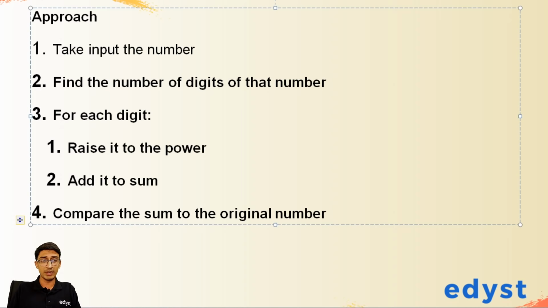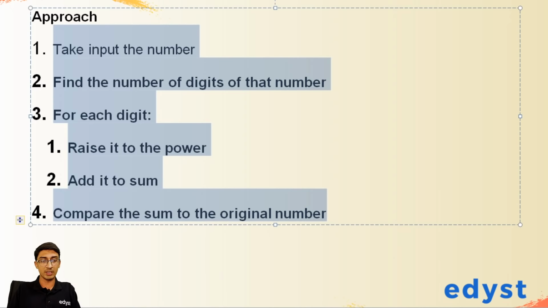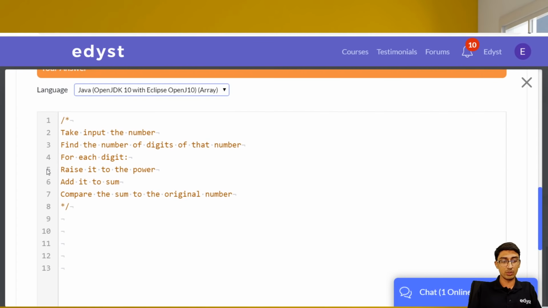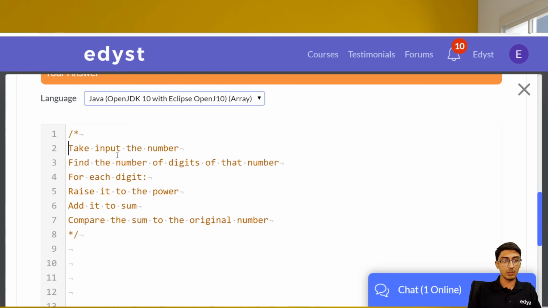So let me take this entire approach and put it in our code, and the first language I'll choose is Java. So let me just choose Java over here to show you how you can do this entire thing in Java. And now I'm going to the code editor. Now that we have our approach, I'll go to the code editor and actually start writing the code. First things first, we need to take input the number, find the number of digits in that number. Then for each digit, we raise it to the power, add it to the sum, and compare the sum to the original number. So let's do each step one by one.